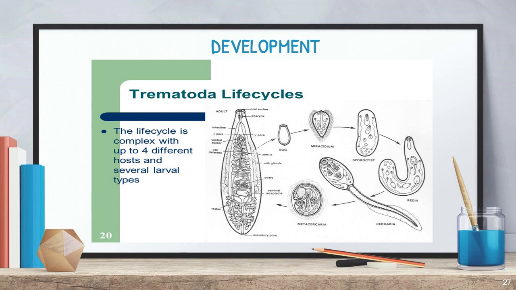Let us look into this figure and listen. First, the liver fluke is here, and the liver fluke produces the egg, and the egg will be converted into the next larval stage, called miracidium. Miracidium is converted to the next larval stage, called sporocyst. Sporocyst develops as a redia. Redia develops as a cercaria, and the next one, cercaria, becomes the metacercaria. Then metacercaria will be converted into an adult organism. Right. So these are the larval stages it passes through in phylum Platyhelminthes. Clear?